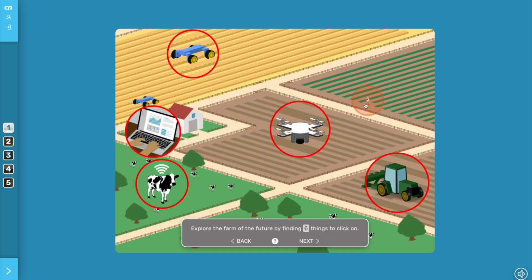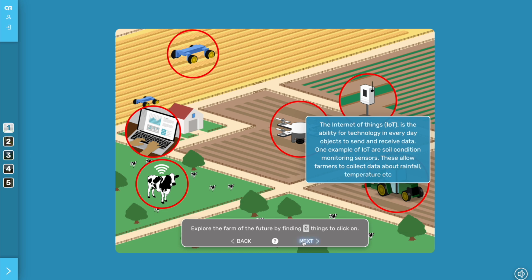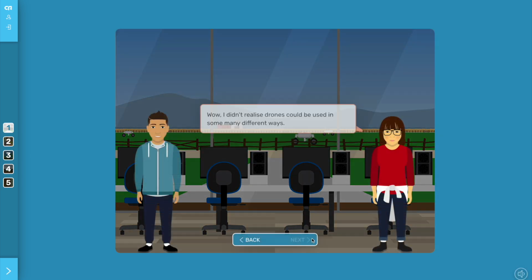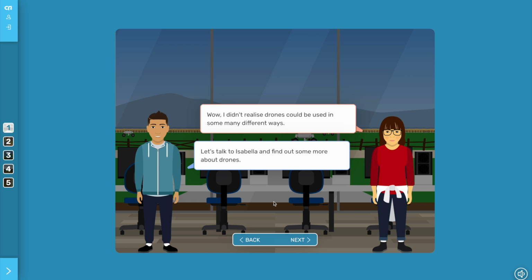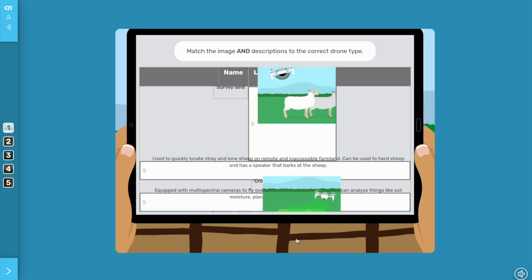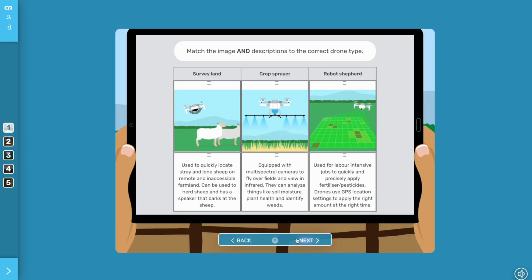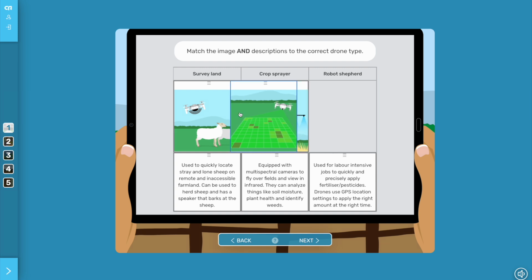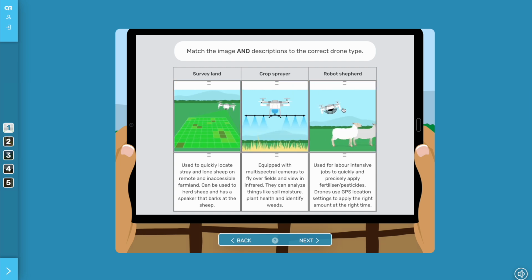And once they find those 6 objects, then they'll be able to click on next in order to go forward, and then let them know about how there will be more information presented and then more activities regarding the information that they've learned. So in this one, you would then again drag in the right cards.